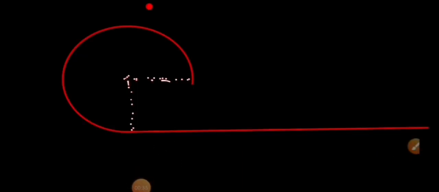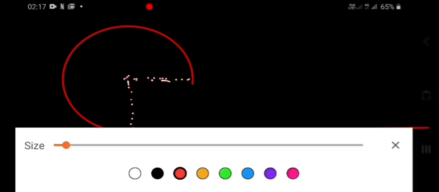See, this is the question. This is a circle area, this one, and one portion is this one, and another portion is this one. These are the two portions. One is this straight portion, an infinite line wire, and there is a circular arc. These two formulas have to be applied.